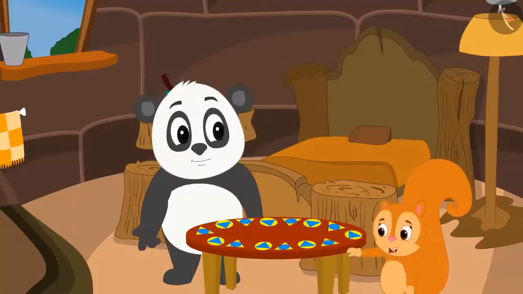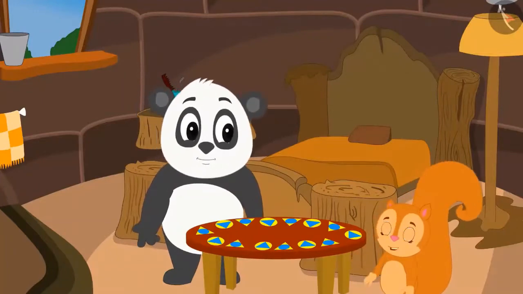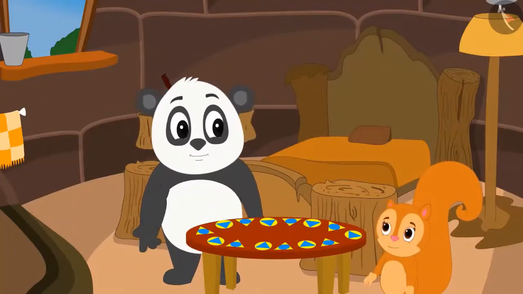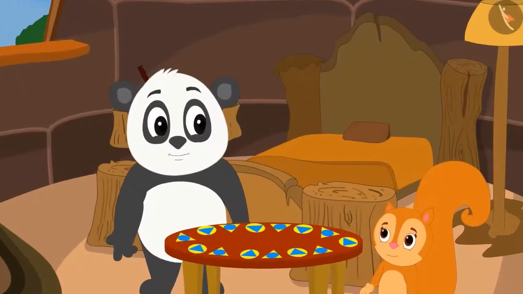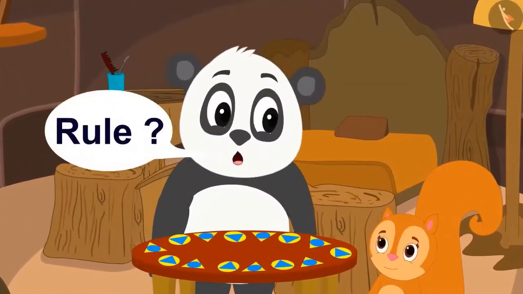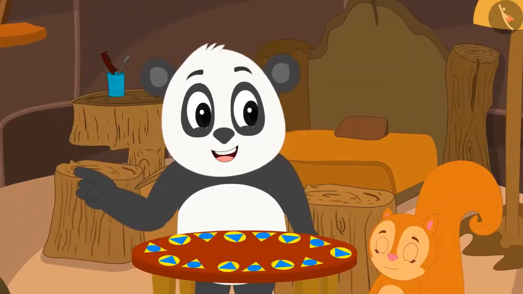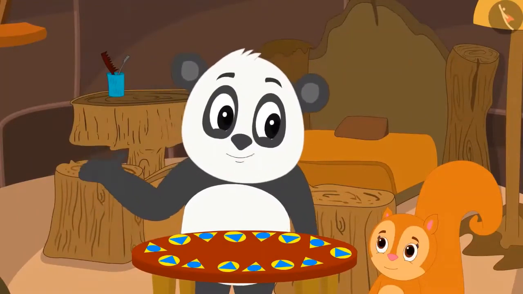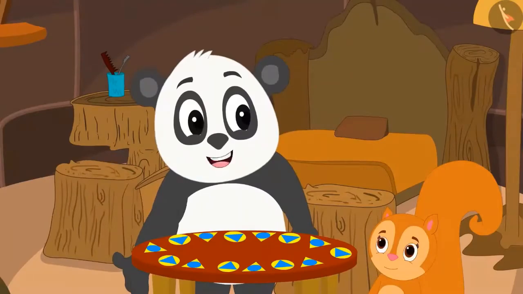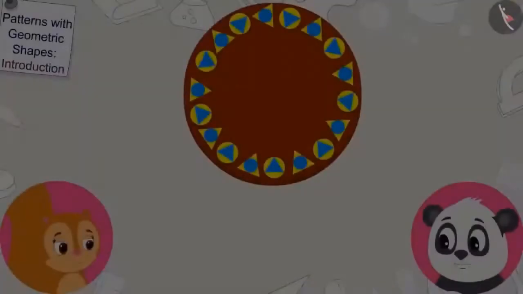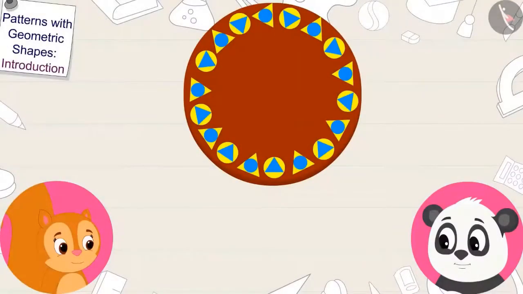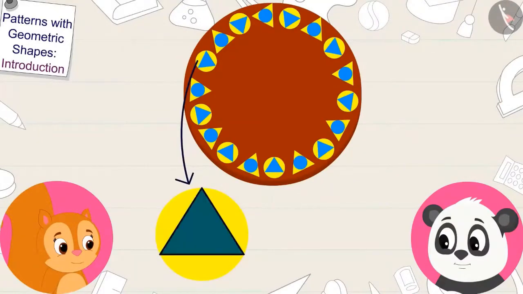Wow, Golu, this table is so beautiful, Chanda told Golu. Yes, but I do not understand the rule of this pattern. Can you tell what rule uncle has used to make the pattern on this table? It is very easy. Look, Golu. First, uncle has made a circle and a triangle inside it.